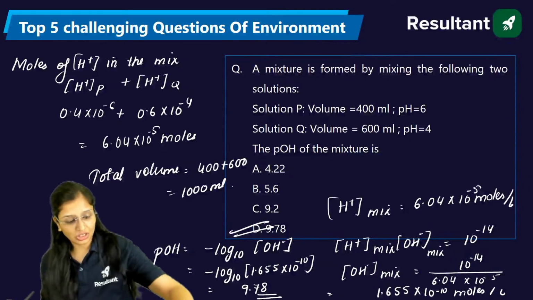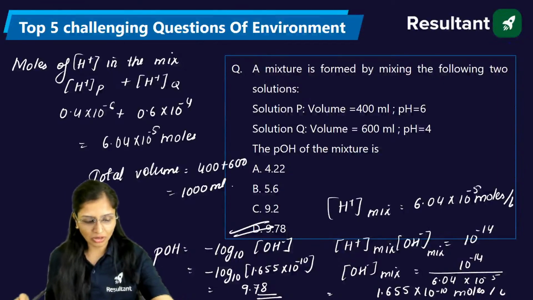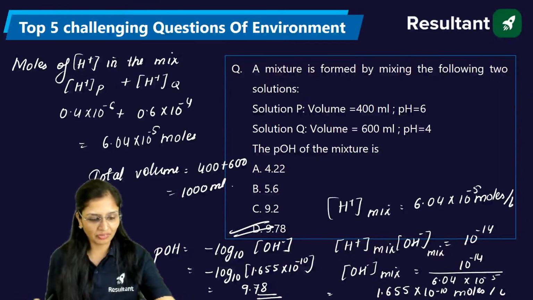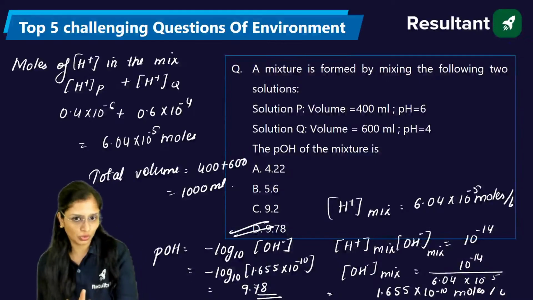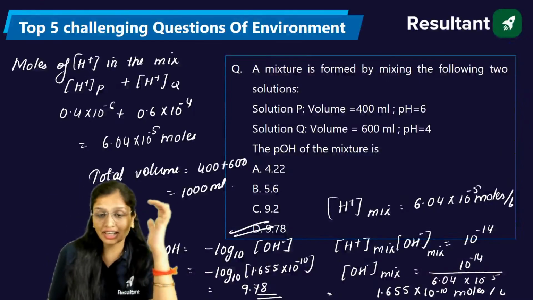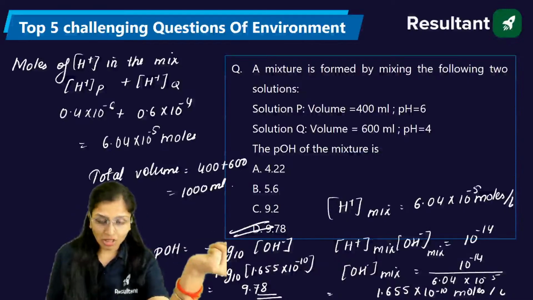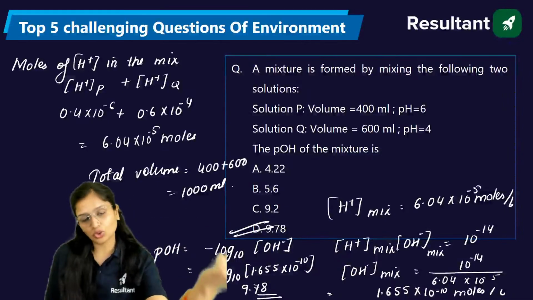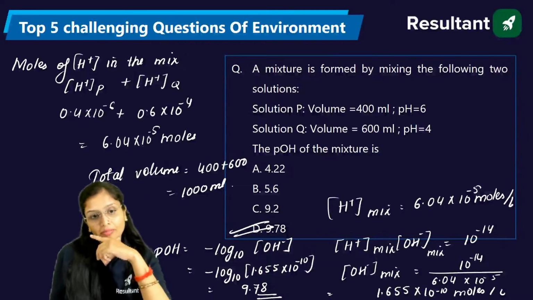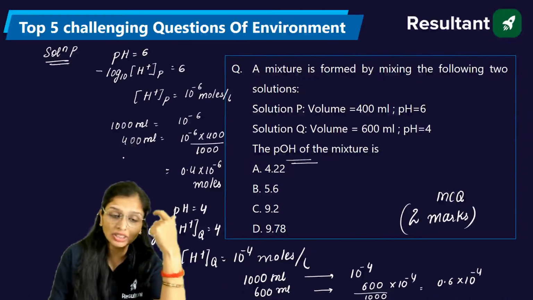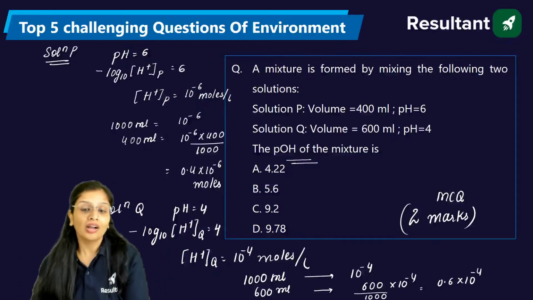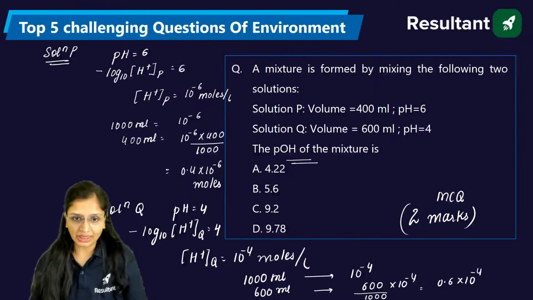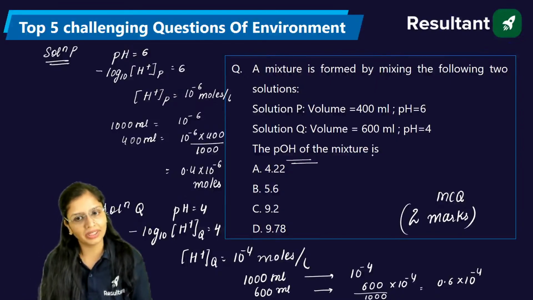This is, trust me, a very good question, guys, because generally they take the volume by default as 1000 ml for each solution. But in this question, they have kept the variation of volume. So that makes it a different question, because based on the given volume, you have to calculate the number of moles, then you have to add the total volume.